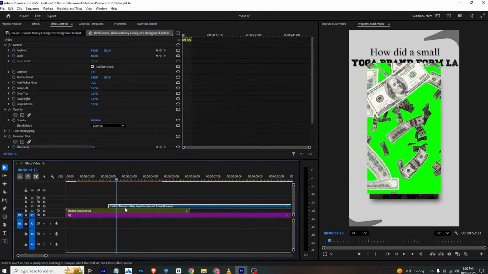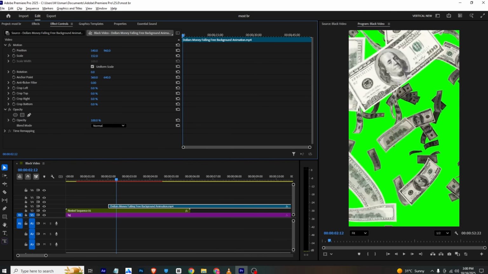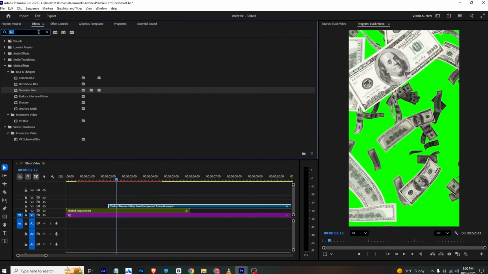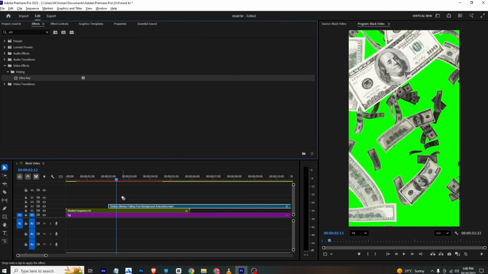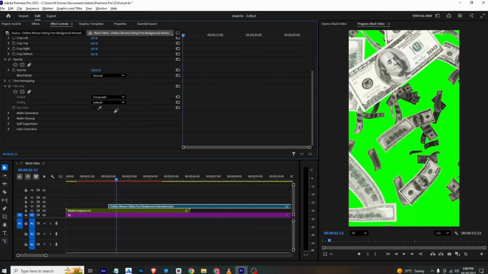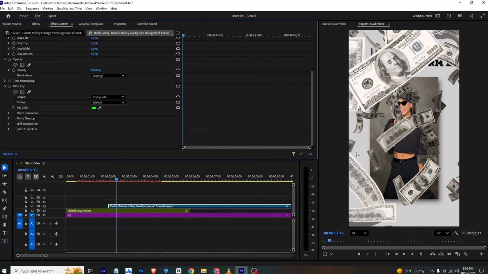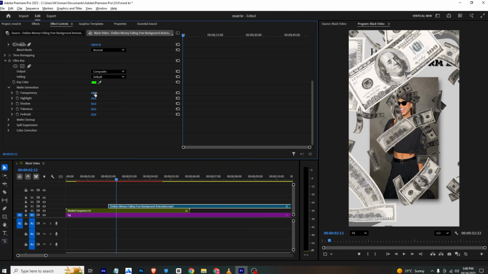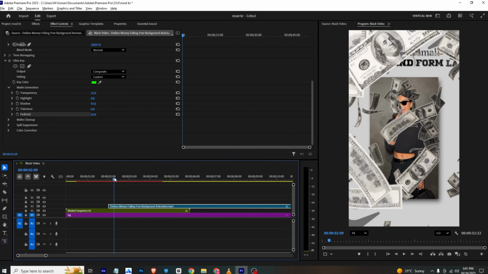We need to adjust this money overlay to the whole effect, and I will search for Ultra Key here, and drag it to the layer and go to effects control again. I can select the dropper tool and make sure to select the green part. Now you can go to matte generation and change the transparency to something like this so that the black part is not visible, the green part. So this will be okay.